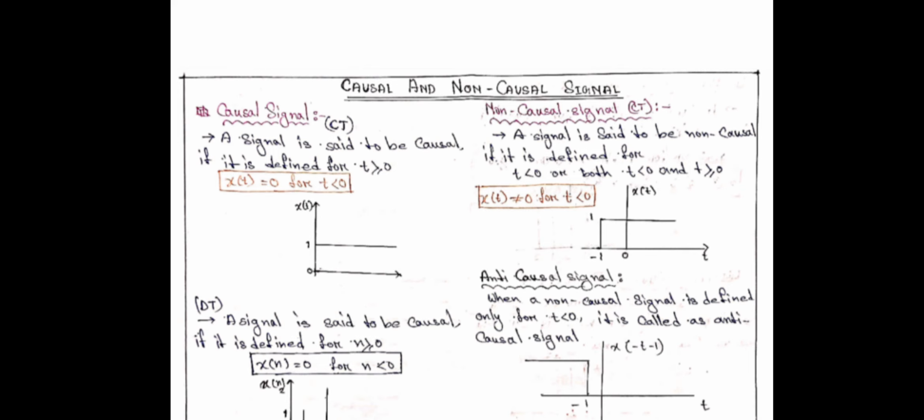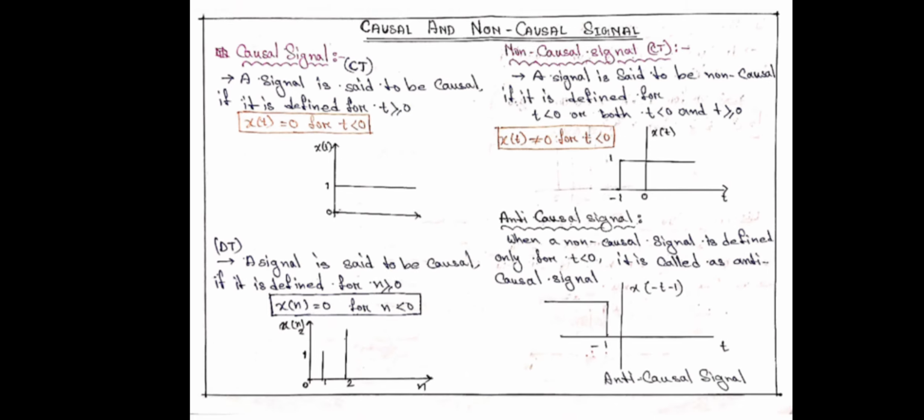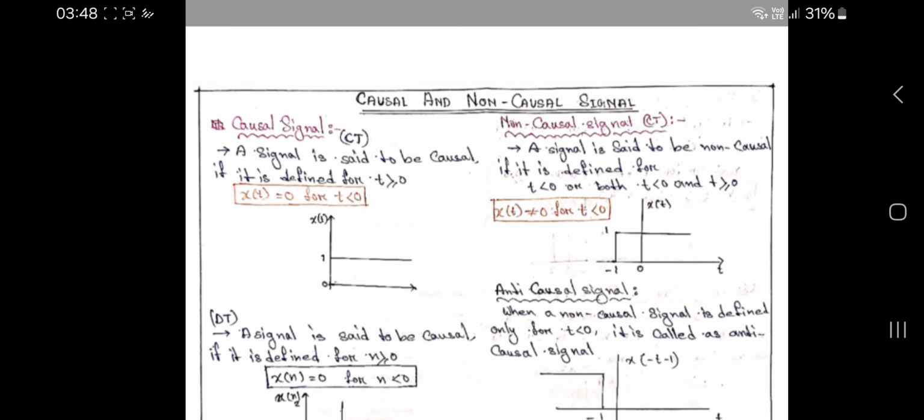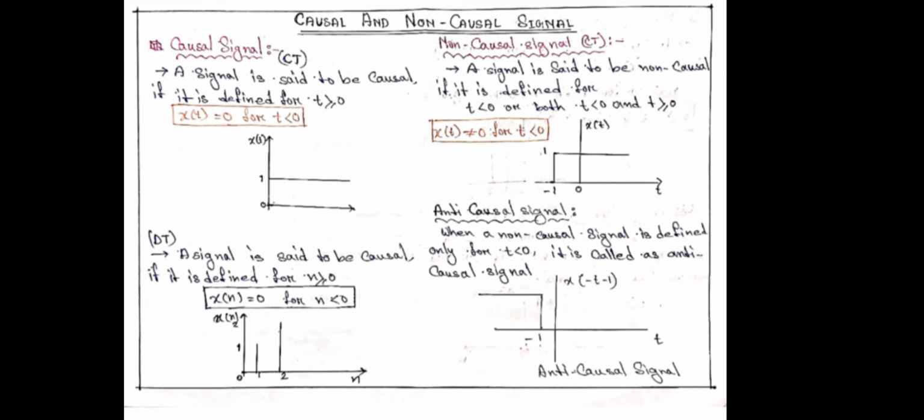Anti-causal signal: when a non-causal signal is defined only for t less than 0, it is called an anti-causal signal. We can see the anti-causal signal's value is always on the negative side.